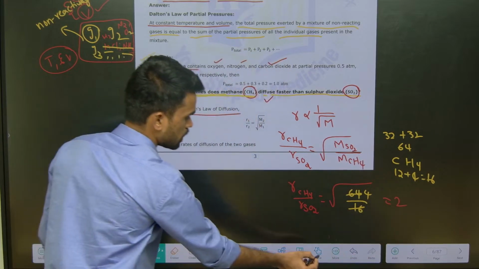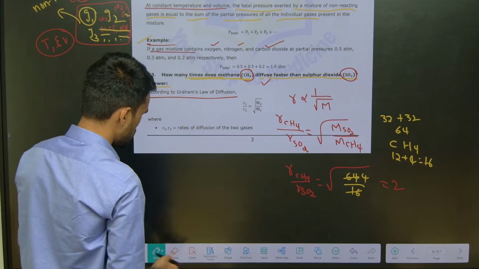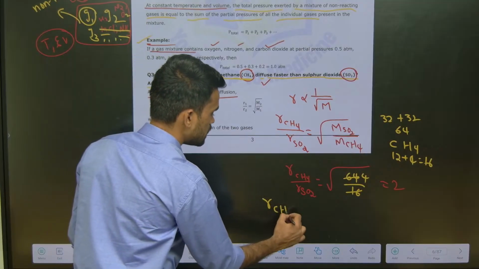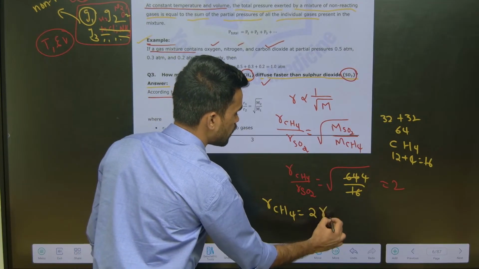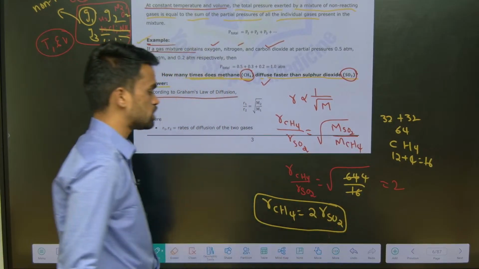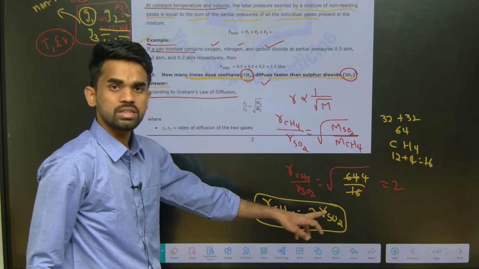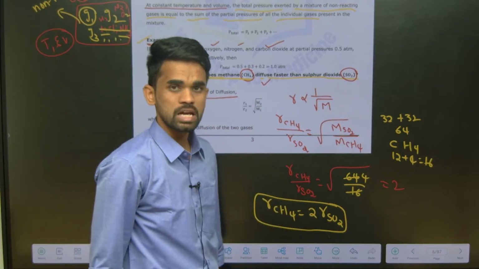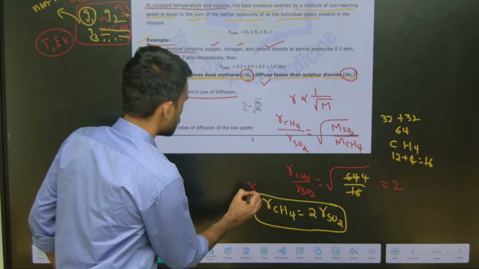So from here what you got? The rate of diffusion of methane is equal to 2 times the rate of diffusion of SO2. So how many times greater? The rate of diffusion of methane is 2 times more than the rate of diffusion of sulfur dioxide. That's it. This is how you need to answer.